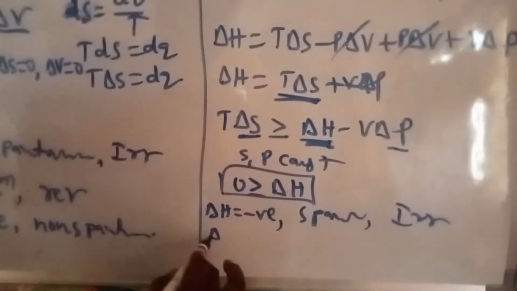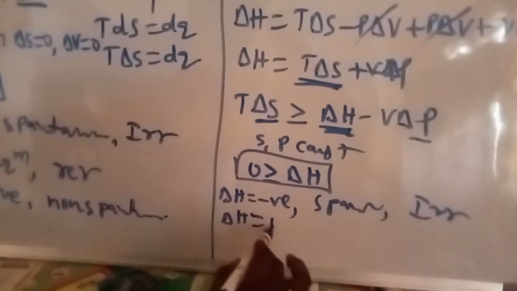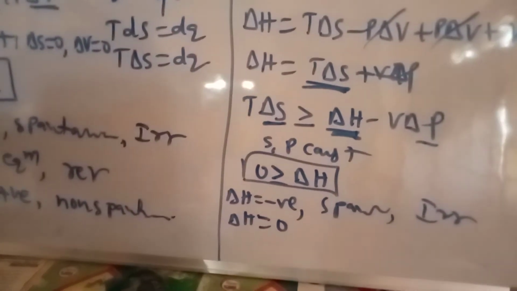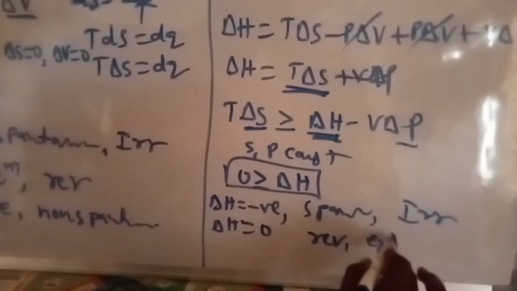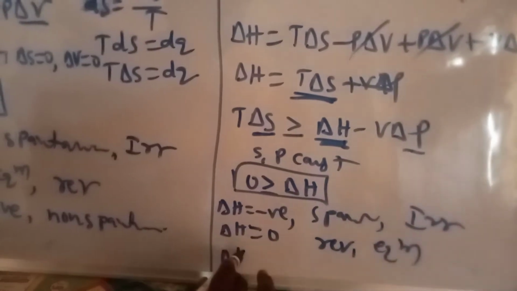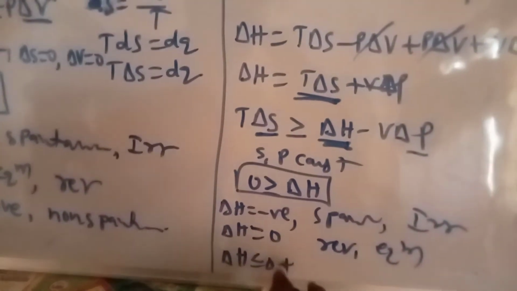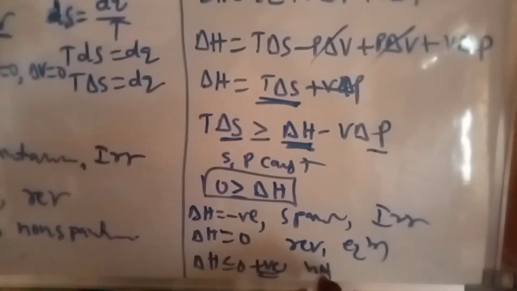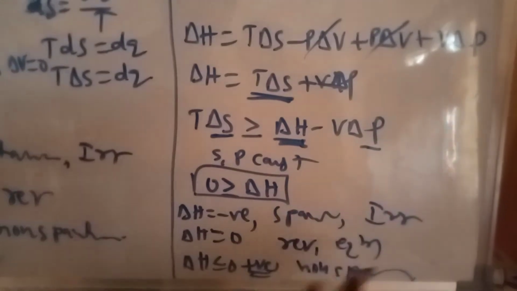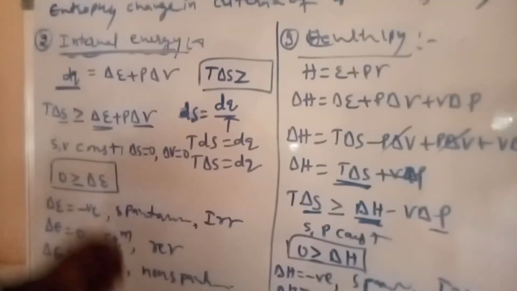And if delta H is equal to 0, that is reversible or equilibrium. If delta H is positive, that means non-spontaneous process. This is the criteria of spontaneity of internal energy and enthalpy.